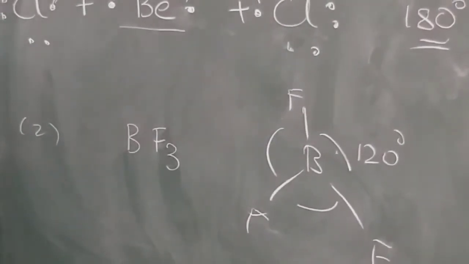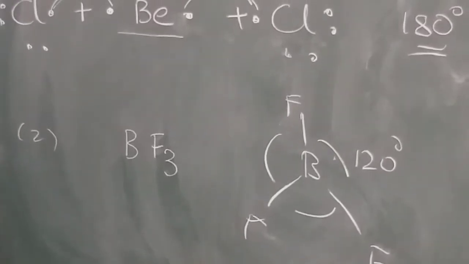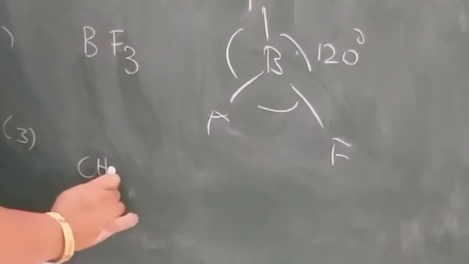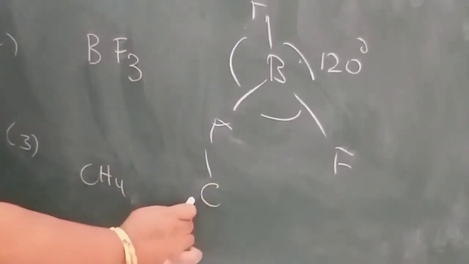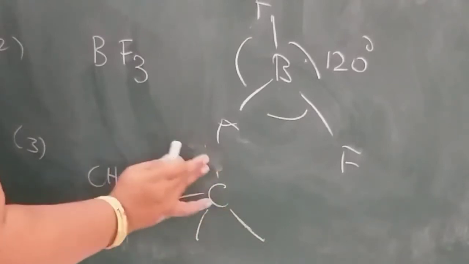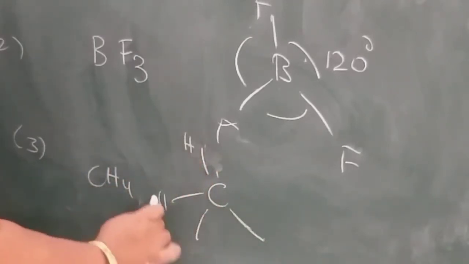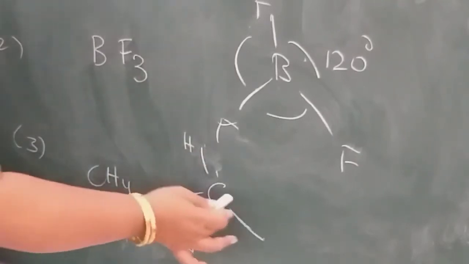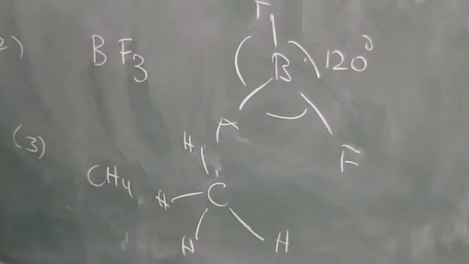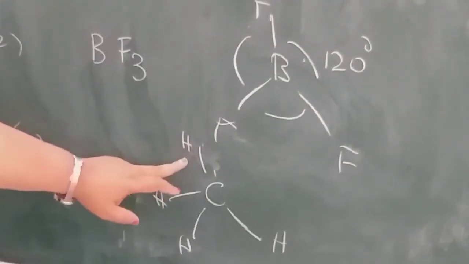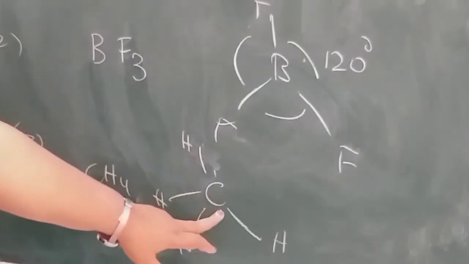If you come to the example of methane, CH4, here if you observe, these three hydrogen atoms will be closer compared to the fourth one, because here there is a lone pair of electrons in this carbon.